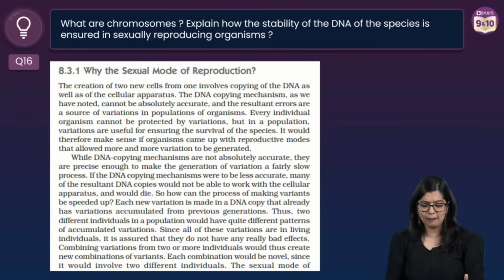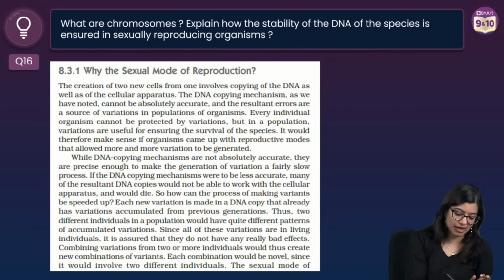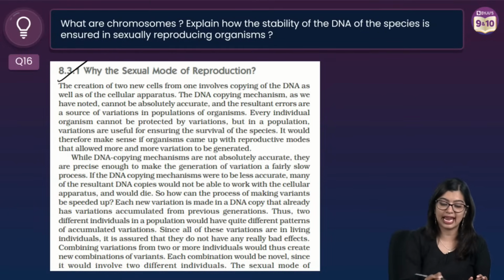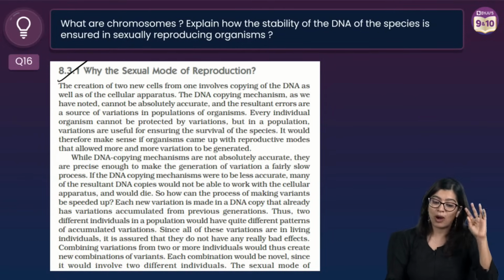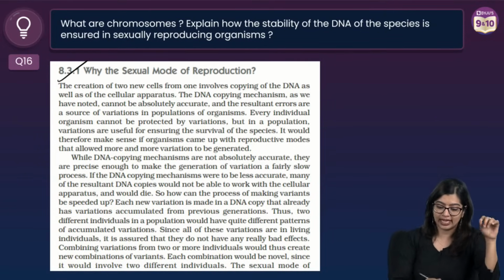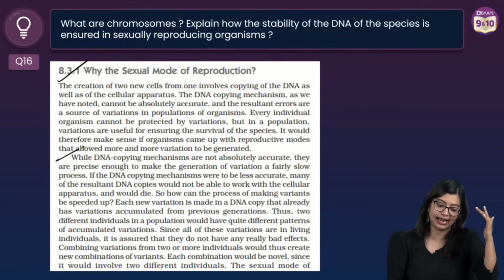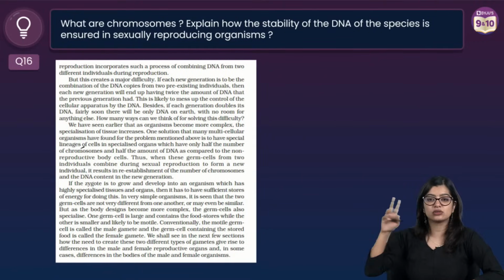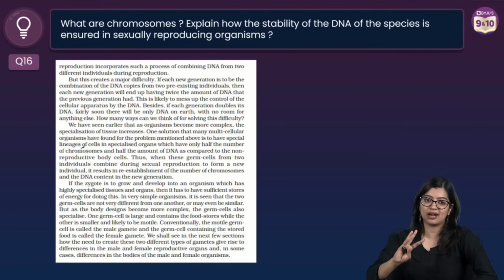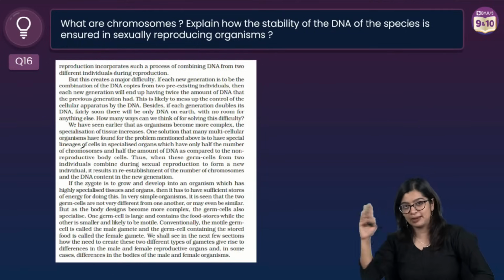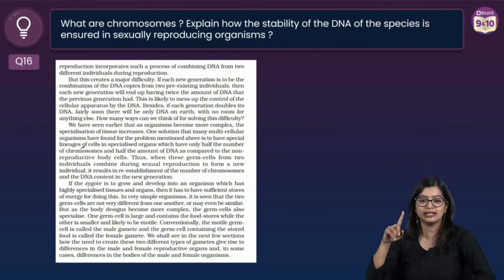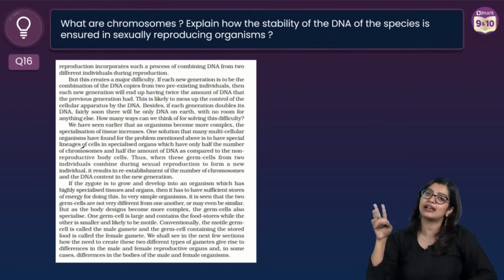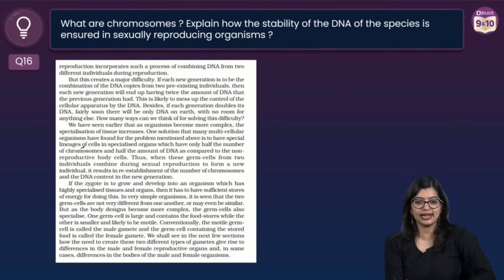So you have this whole paragraph in your textbook which comes under the sub part 8.3.1, why sexual mode of reproduction, where they've told you all about DNA copying and how it maintains stability, right? So these two bada paragraphs you have to star mark and read through. In-depth NCERT reading I have done in your one shot, right?